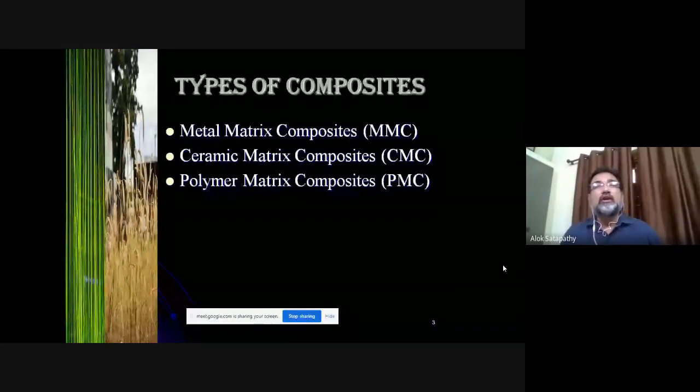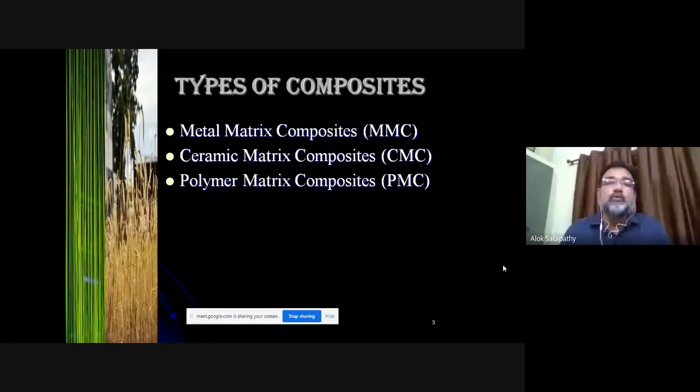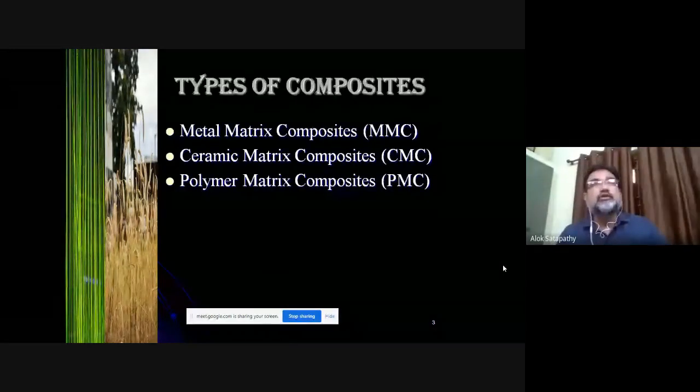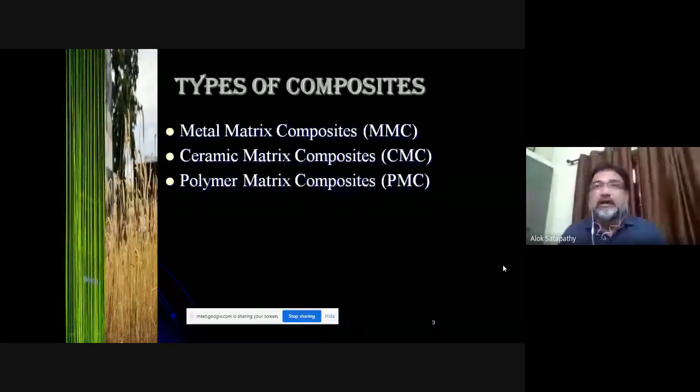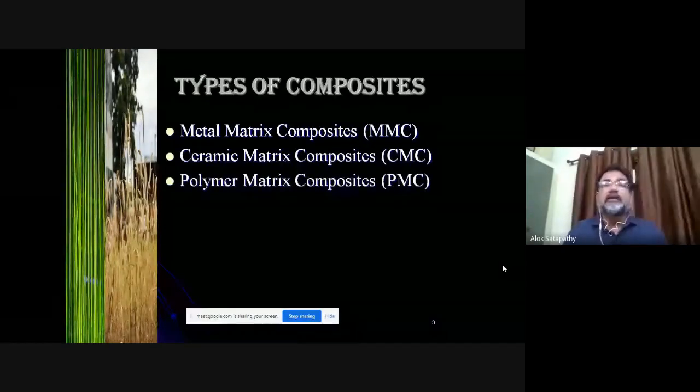That structure is called the composite. Now depending on what the matrix material is, you can have metal composite where the matrix is a metal. You can have ceramic matrix composite, and you can also have polymer matrix composites. So in today's presentation, my focus will be on polymer matrix composites, where polymer is the matrix material or the base material or the continuous phase, and in which some fibers or particles are to be embedded.